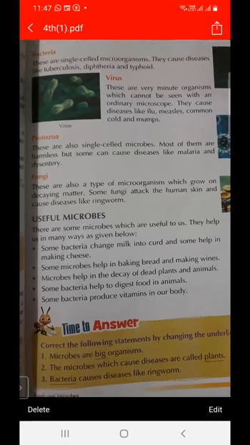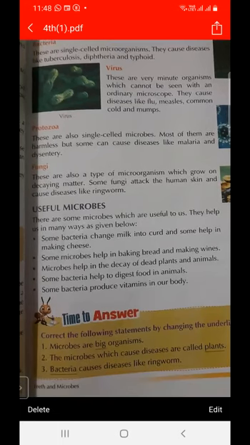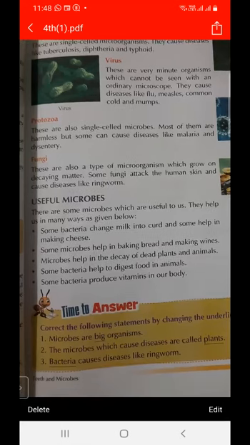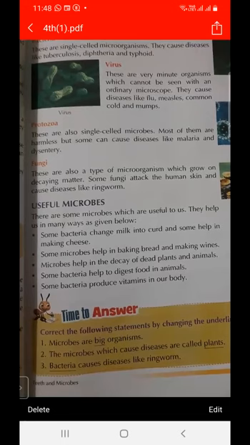So what are the types of microorganisms? Bacteria, virus, protozoa, and fungi. And what are useful microorganisms? Some bacteria change milk into curd, some are used for making bread, some for making wines, some for producing vitamins, and some are used in the decay of dead plants and animals. So these are the different kinds of microorganisms.